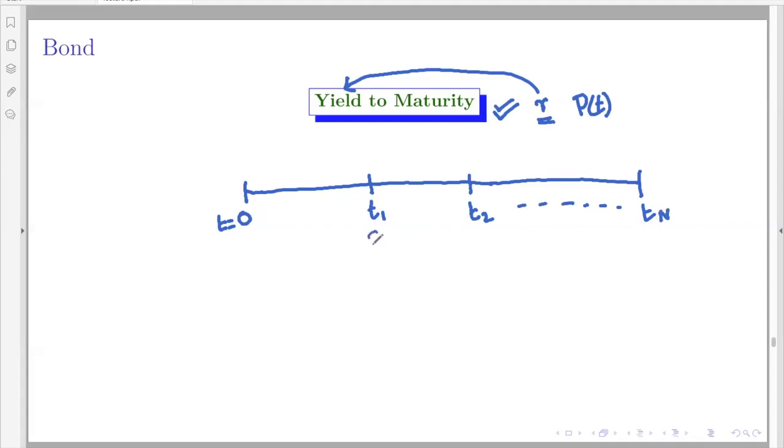So you have C by M, C by M, like that it goes on till Pn plus C by M. So N is M times N, right?